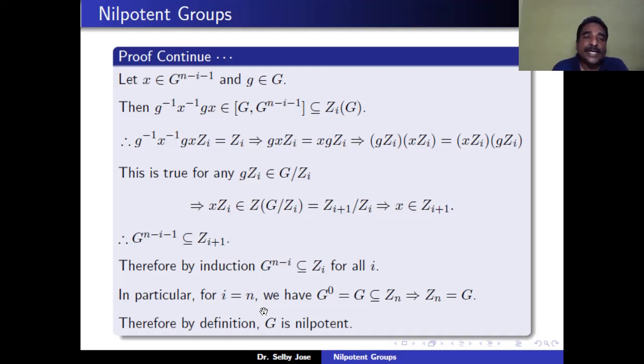So in particular, for i equal to n, we have G_{n-n}, that is G_0, equal to G, which is contained in Z_n. But Z_n is a subgroup of G, therefore Z_n is equal to G. So we proved that the upper central series reaches G in a finite number of steps if G_n is equal to identity. Therefore, we proved that Z_n is equal to G for some n greater than or equal to 0. Therefore, by definition, G is nilpotent.